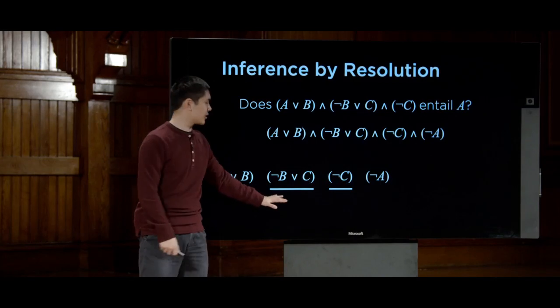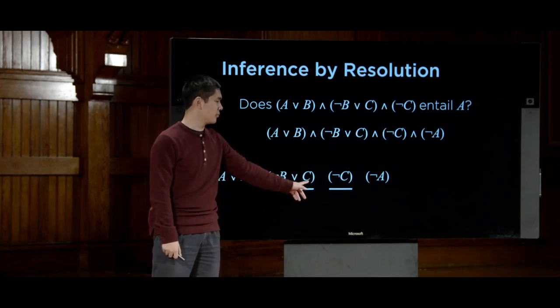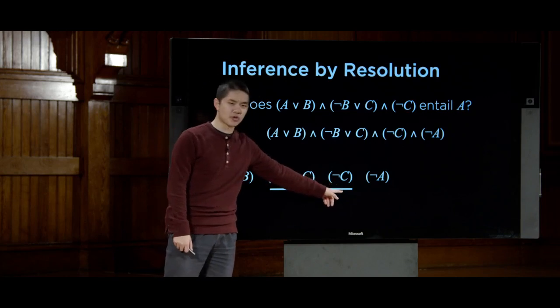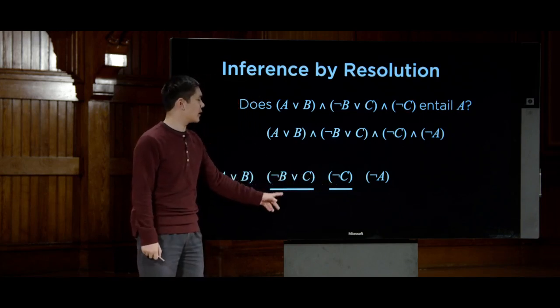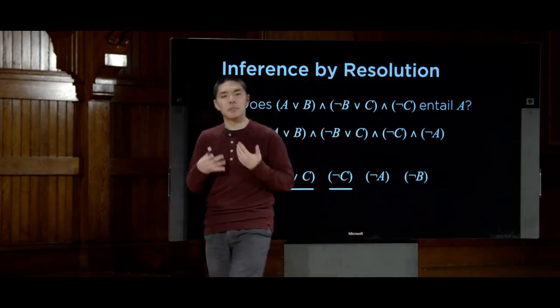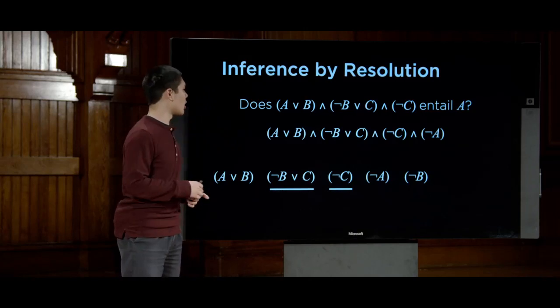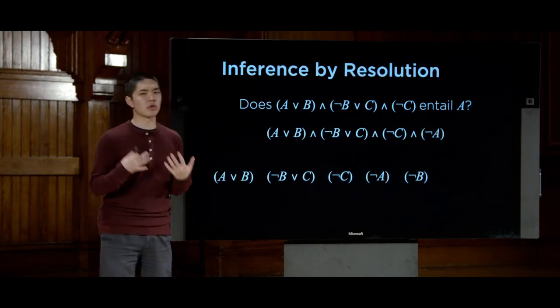So just looking at these 2 clauses, if I know that not B or C is true, and I know that C is not true, well, then I can resolve these 2 clauses to say, all right, not B, that must be true. I can generate this new clause as a new piece of information that I now know to be true. And all right, now I can repeat this process, do the process again.